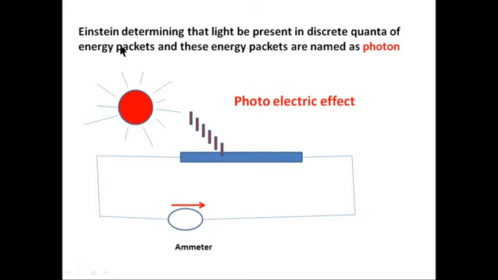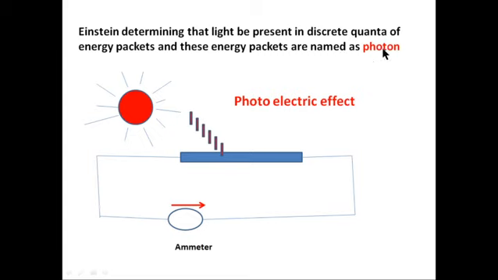After Planck's theory, Einstein came into the picture. He determined that light is present in discrete quantized energy, which he named energy packets. These energy packets are named photons. So the energy packet, the quanta we used in the previous discussion, was given the name photon by the scientist Einstein.